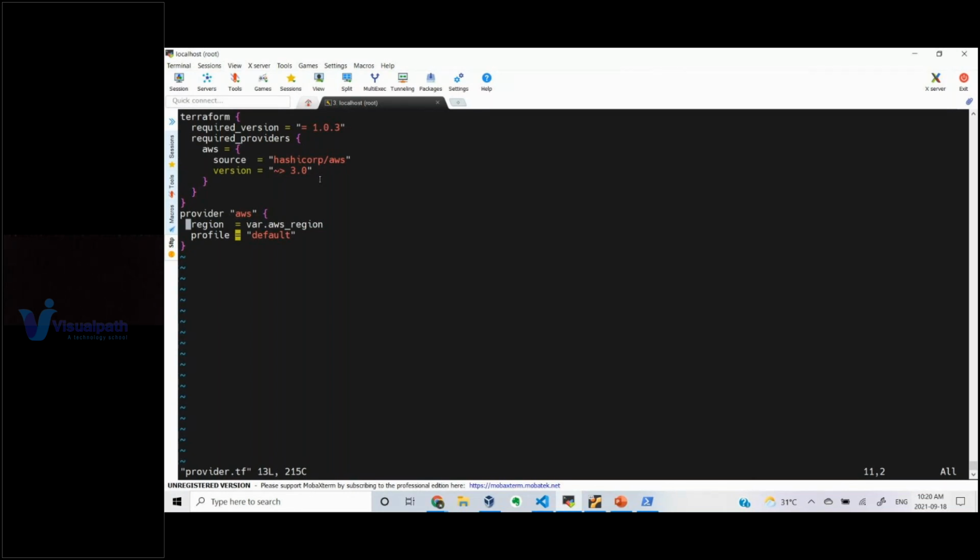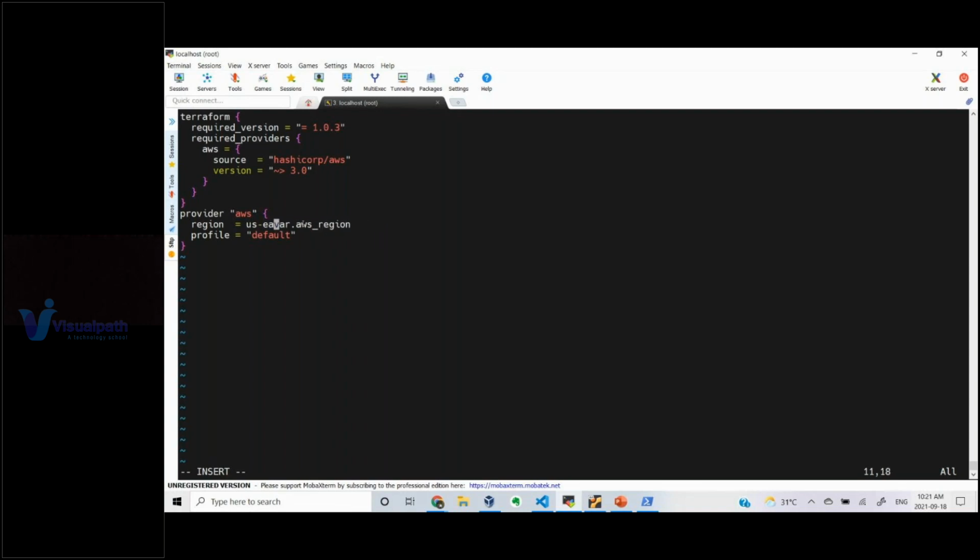Whatever I try to create in this particular root module has to be created in this particular region. This region I'm getting as a value from a different location, actually from the variables file. If you want to hard code this, you can write it here. Let's say if I want to hard code this, I can write it like this as well, US East -1. Okay, this can be written like this. I don't want to hard code this. I'm picking this particular value from the variables file.